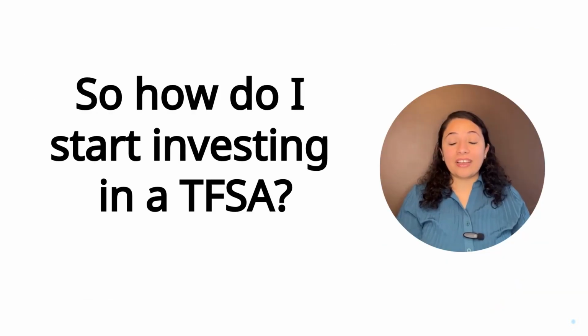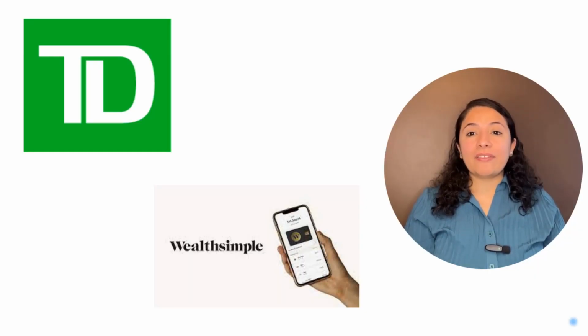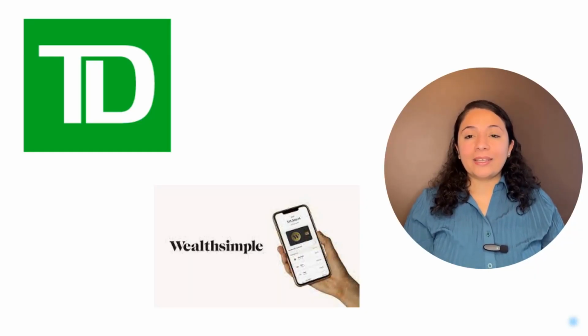So how do I start investing in a TFSA? For starters, open a TFSA account. You can choose to open your account through banks, credit unions, trust companies, and online brokers that offer TFSAs. Decide based on the investment options, fees, and services they provide. For example, I started investing in a TFSA through TD Bank, and to begin with, I went for their special offer GIC. You could even set up an investment account with Wealthsimple.